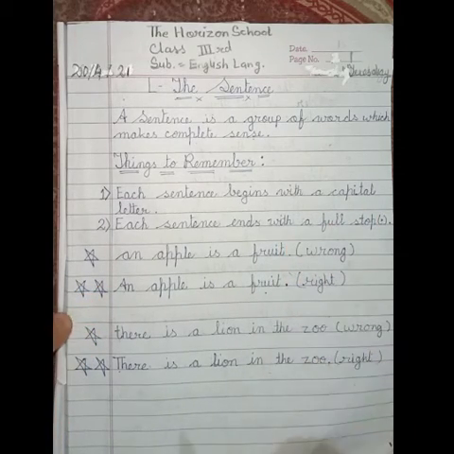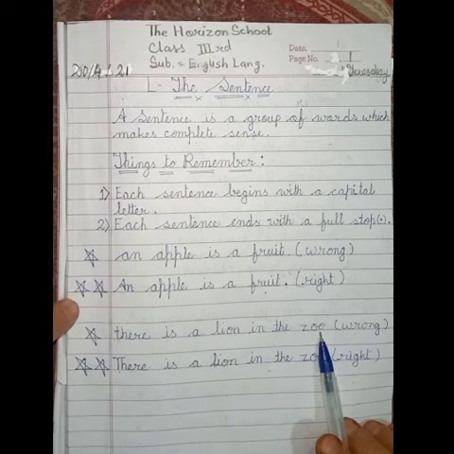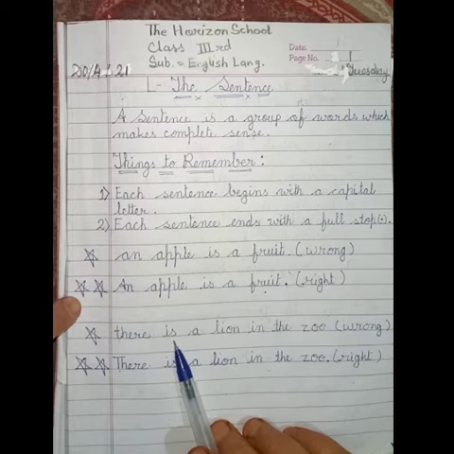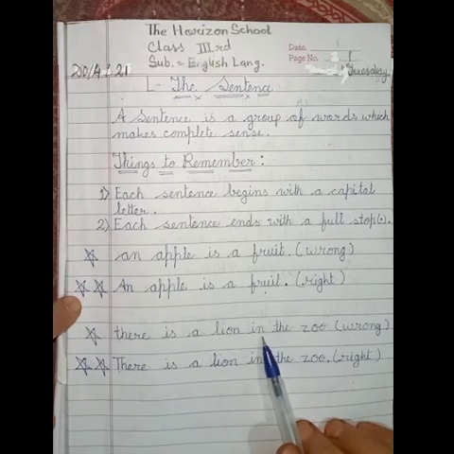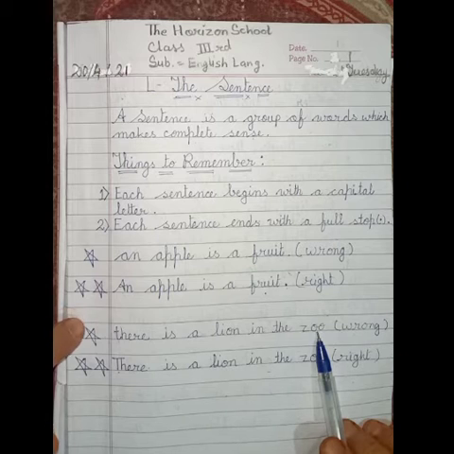Now second: there is a lion in the zoo. Again this one is wrong. Why?